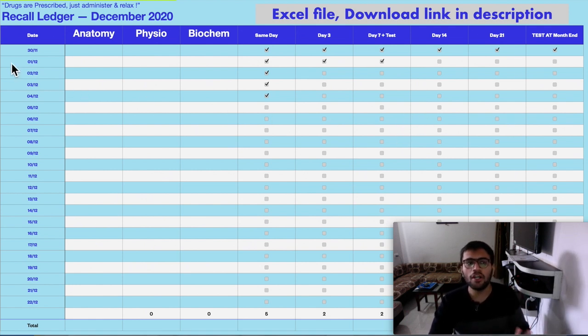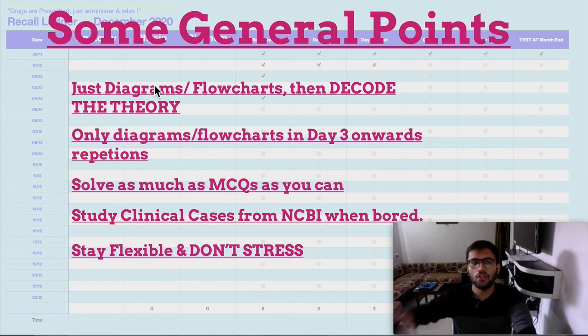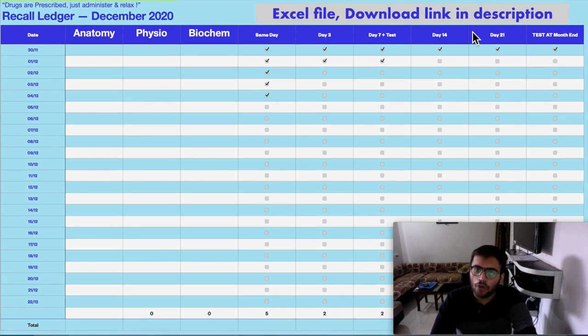So this is all, guys, that I wanted to tell you right now. Now some general points which I want you to re-emphasize again and again. Whenever you are studying anatomy, you have to rely first on diagrams in revision. Just draw the diagram, then decode the theory from that diagram. Similarly, for physiology and biochem, draw a flowchart and decode the theory. Once you have revised the theory on the same day, from day 3 onwards you will only revise the diagram, and if you forget a complete topic in a test, only then you will revisit the theory. You have to save your time here.